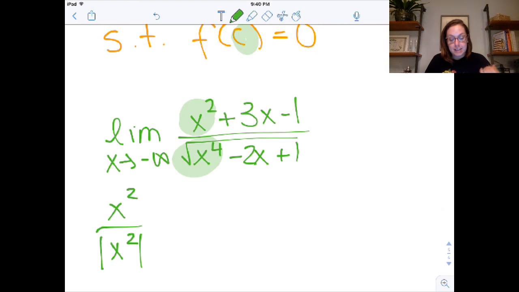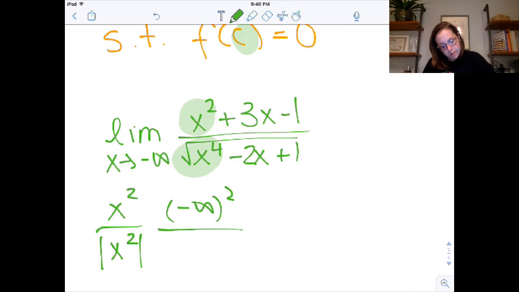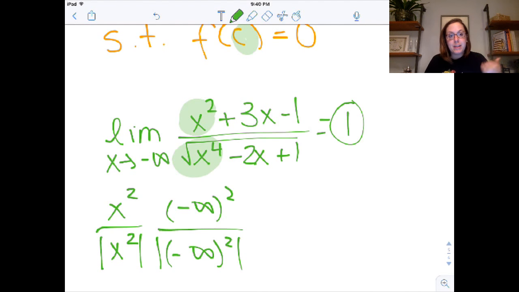Now, let's say I plug into this, right? If I do negative infinity squared over negative infinity squared, those kind of just wind up canceling each other out. And when you square it, it becomes positive anyway. So this becomes a positive over a positive. And so this limit would just equal 1 because I'm looking at my leading coefficients. And the big idea here is the numerator is always positive because it's squared. The denominator is always positive for two reasons, because it's squared and because of those absolute value bars that I put there to remind myself. And so because I'm dividing a positive over a positive, it's positive 1.